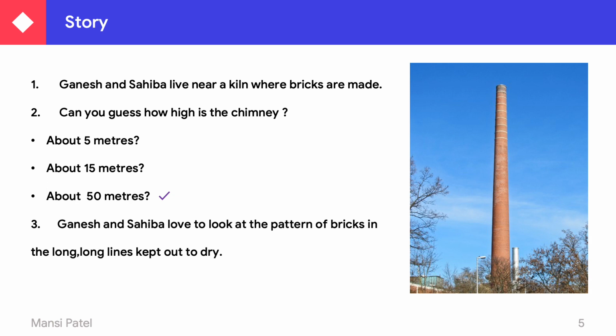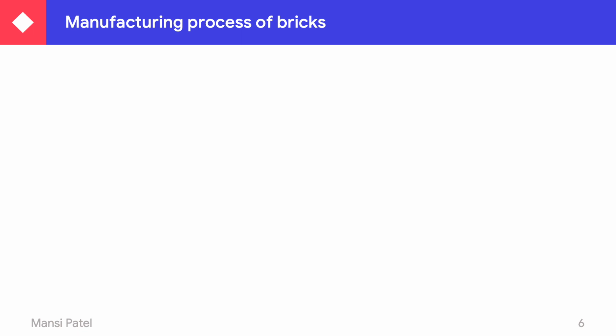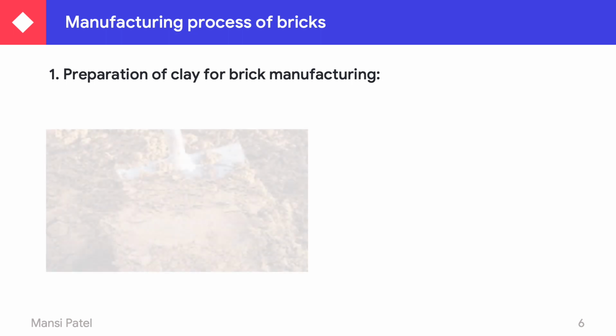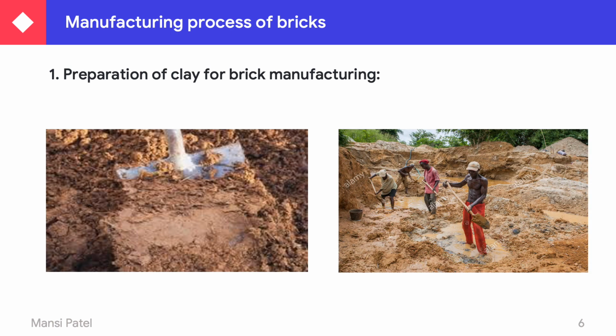So this is the tallest structure, so we can say its height is about 50 meters. Ganesh and Sahiba love to look at the patterns of bricks in the long lines kept out to dry. They also watch how the bricks are made. Let us also see how bricks are made. First, the manufacturing process of bricks. First, they prepare the clay for brick manufacturing like this. In this picture, you can see how they prepare clay.